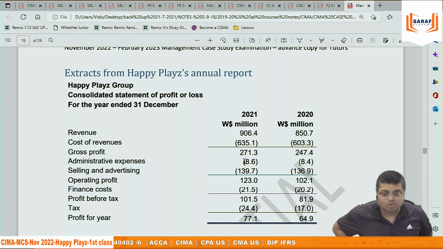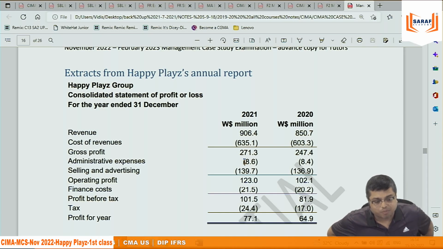Yes. So 850 to 906, which is around 56 by 850. How much percentage is it coming?